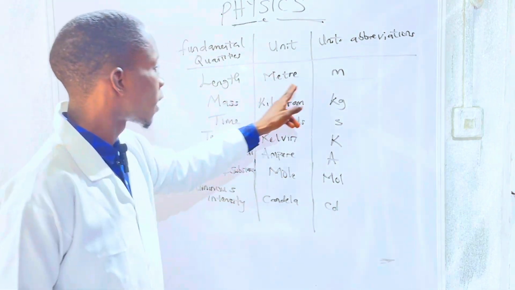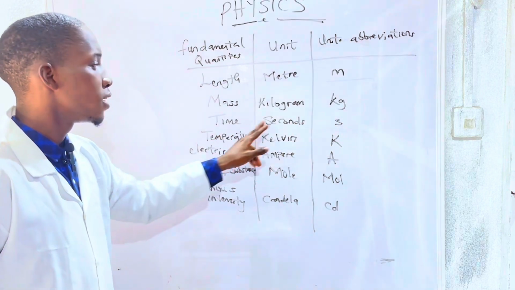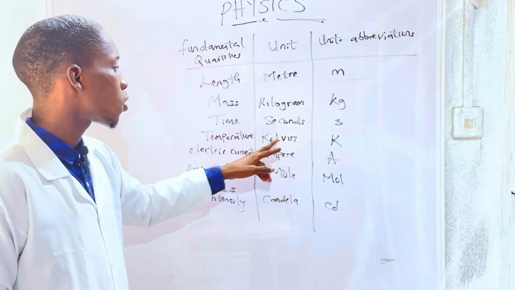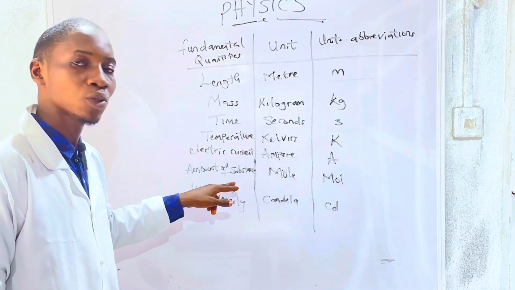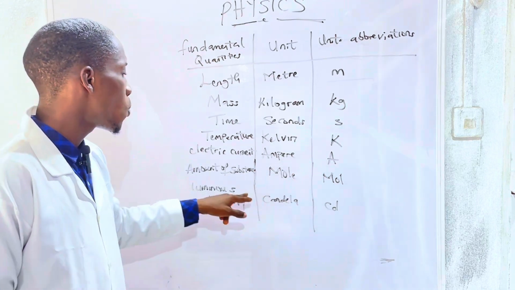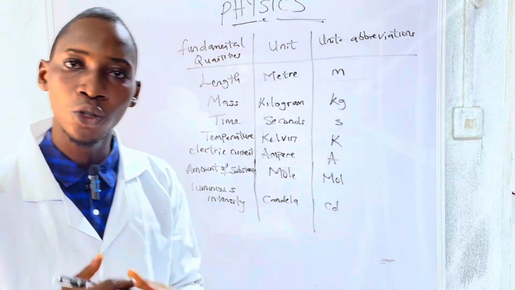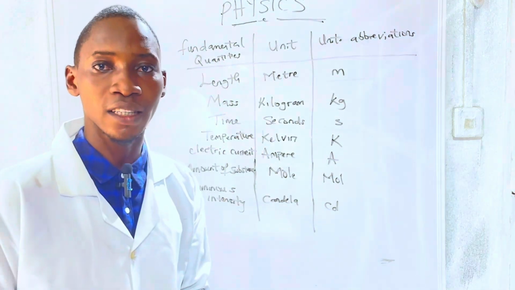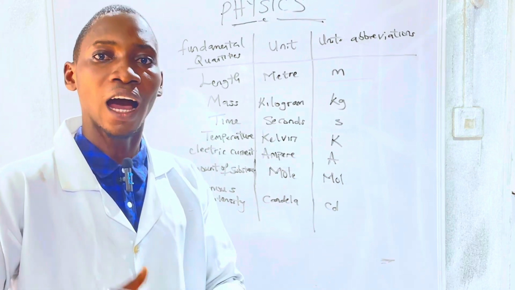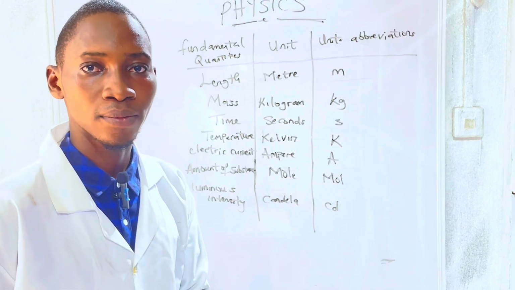We have length in meter, mass in kilogram, that's kg, time in seconds, temperature in Kelvin, electric current in ampere, amount of substance measured in mole, and luminous intensity measured in candela. These units will be used in both physics and chemistry class. They are ways to communicate among scientists and are also used in the derivation of other quantities.